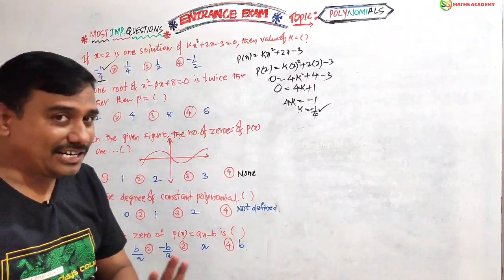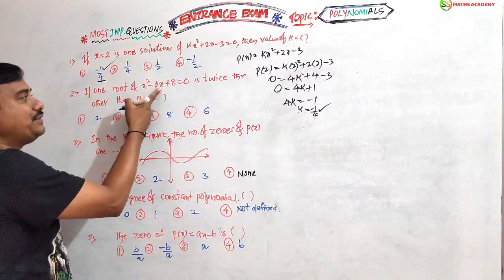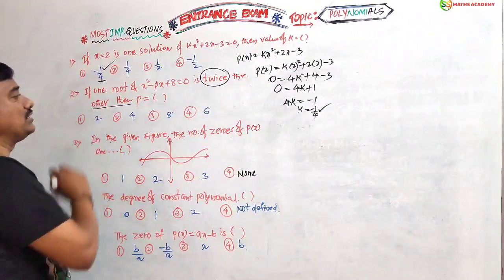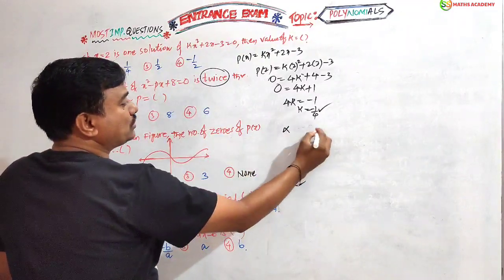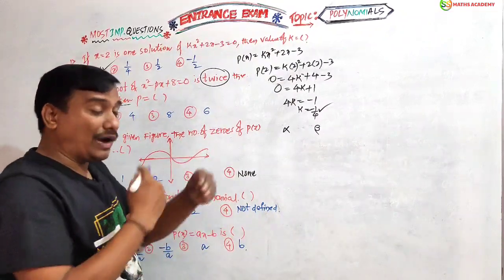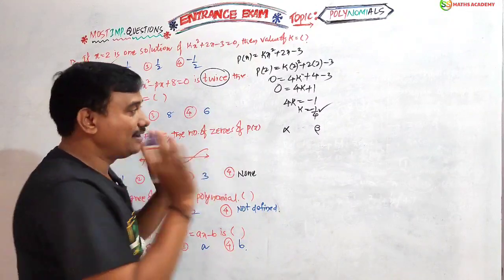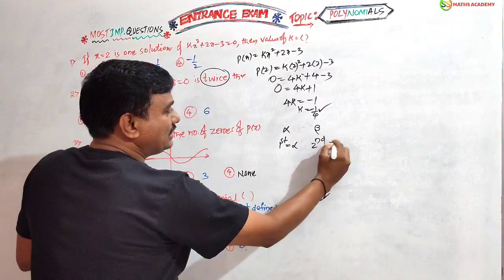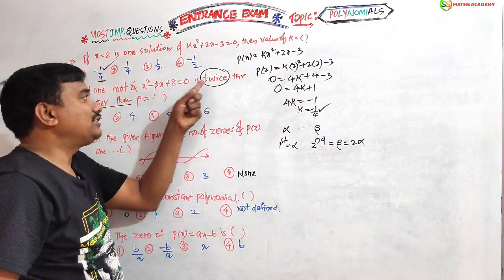Finish the answer. Got it, dear friends? Next. If one root of x square minus px plus 8 equals 0 is twice the other root, then find p. Oh, very good. Every quadratic equation has two roots, alpha and beta. Suppose one root is alpha, the second root is twice, meaning multiplied with 2, thrice means multiplied with 3. Remember? Now, the first root is alpha, the second root beta is nothing but 2 alpha, because it is twice.